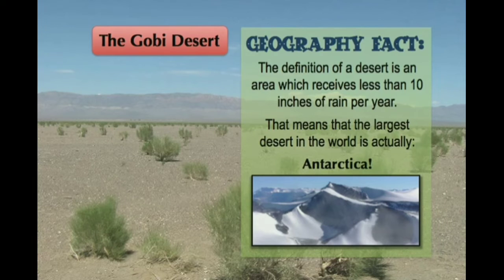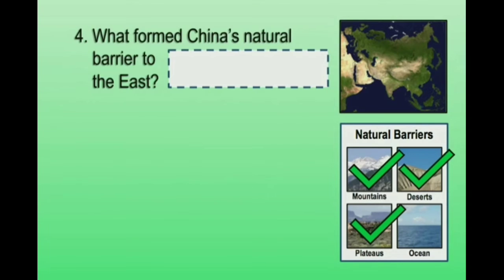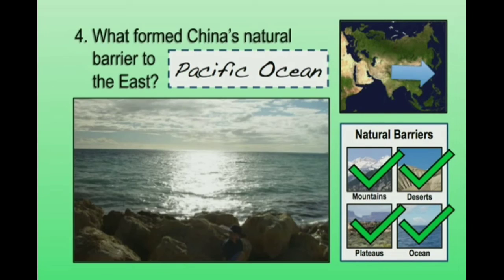The last natural barrier that I want to talk to you about today is a natural barrier to the east. And if you look at the map, you can tell that we have the Pacific Ocean located to the east as well.